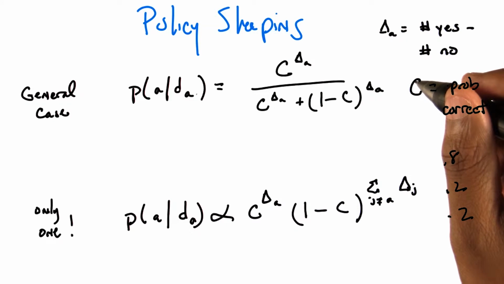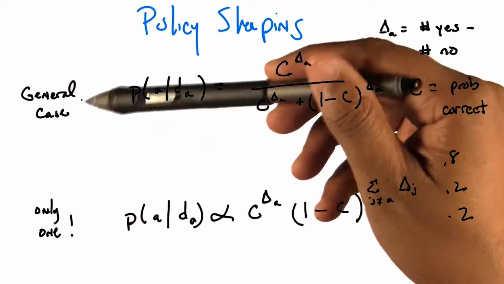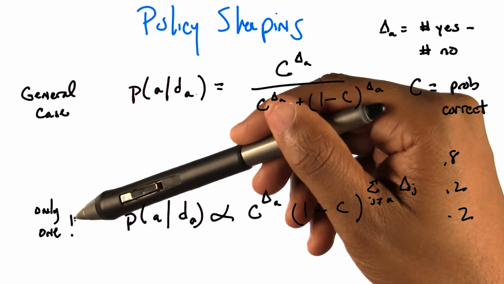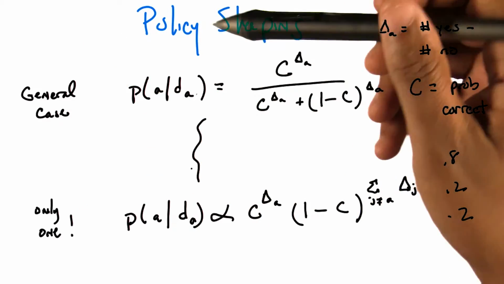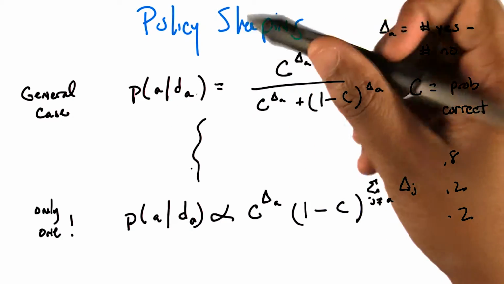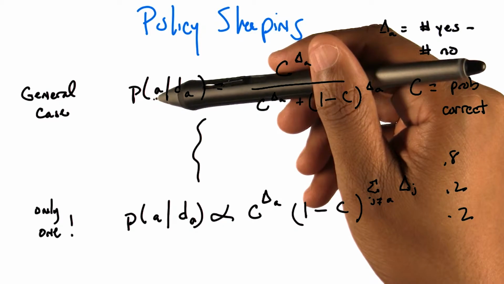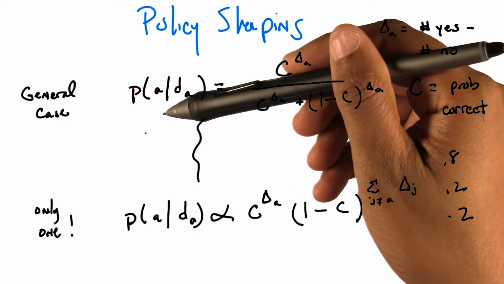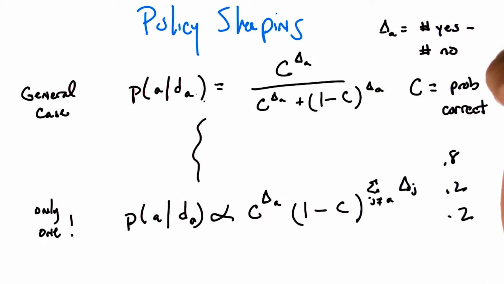So last thing I'll say about this before I move on to my last slide is notice that I've acted as if there's only two cases here. There's the case where any policy can be optimal, and then there's the case where only one can be optimal. But there's actually spaces in between here. You could imagine a case where you might say, well, there can be more than one optimal policy, but it's more likely there's only one. It's slightly less likely that there are two. It's slightly less likely that there are three, and so on and so forth.